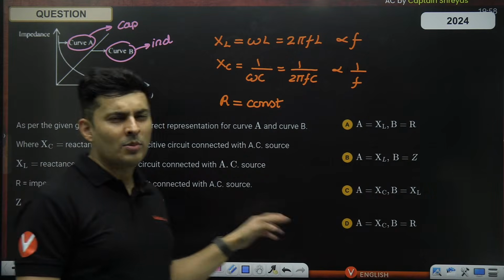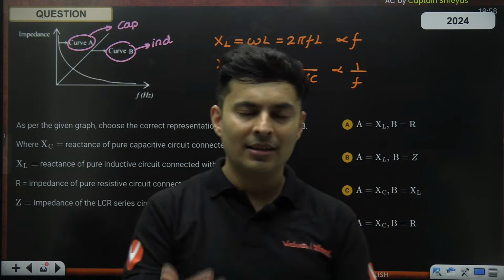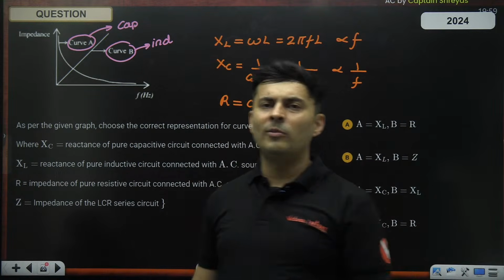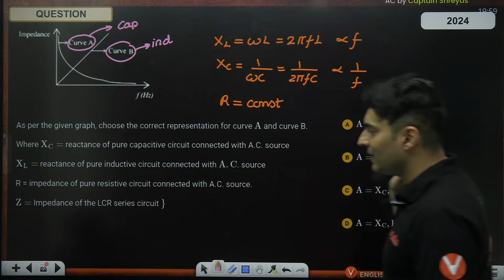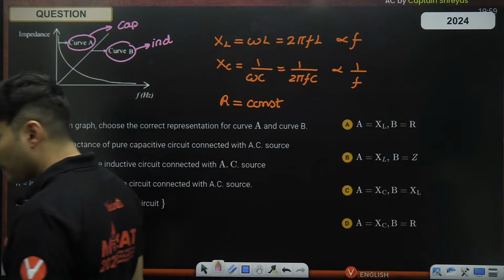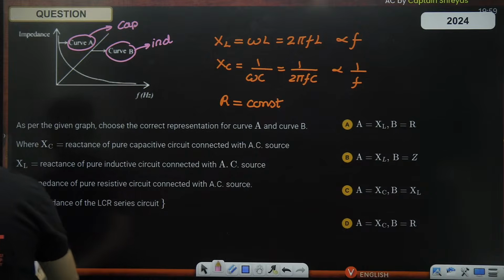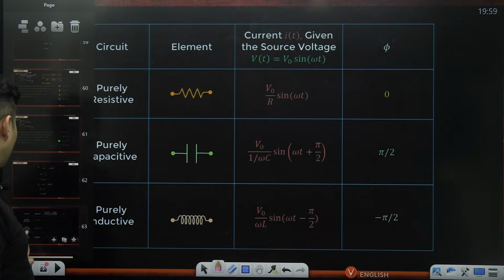What is Z? Don't worry about it. Impedance and all that, we'll come to it in the next part. But you don't need to know about impedance even to solve this question. So the answer for that is option C. Okay, CBSE board exam, yes, it will come, my dear.